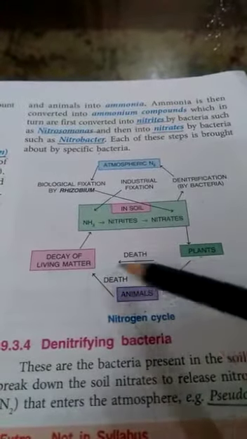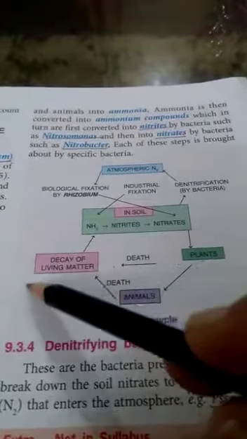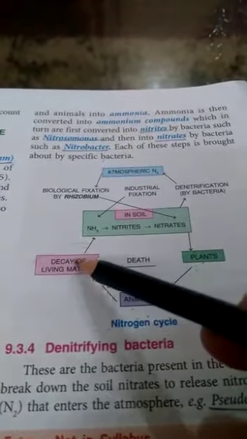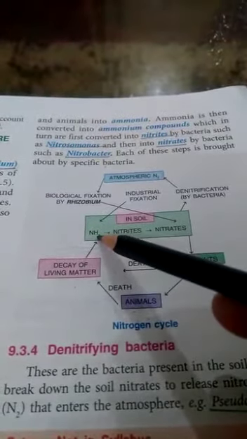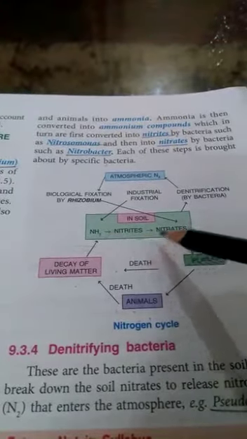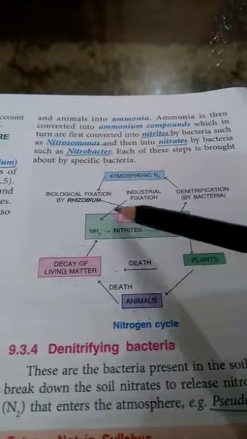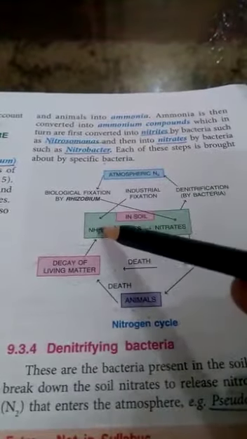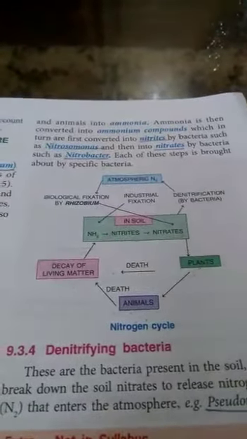Now, when the death of plant and animals occur, then this nitrogen comes in the dead remains of plants and animals. Then bacteria decompose these dead remains and again convert into ammonia. Ammonia is converted into nitrites. Nitrites are converted into nitrates. And nitrates are further converted into atmospheric nitrogen. All of this process takes place with the help of bacteria.